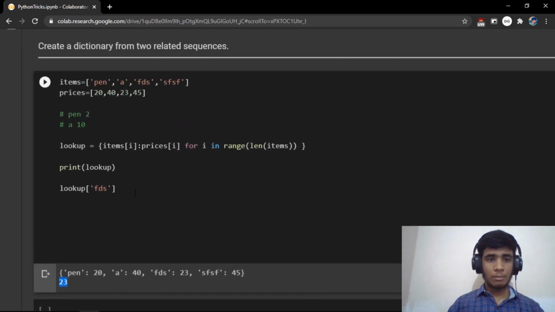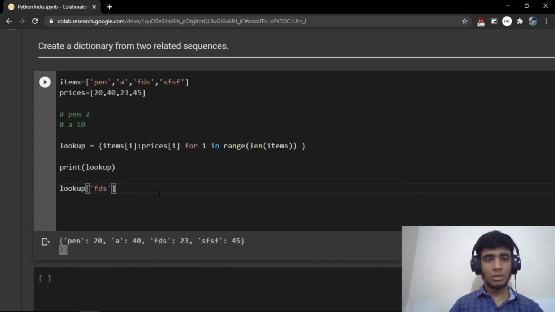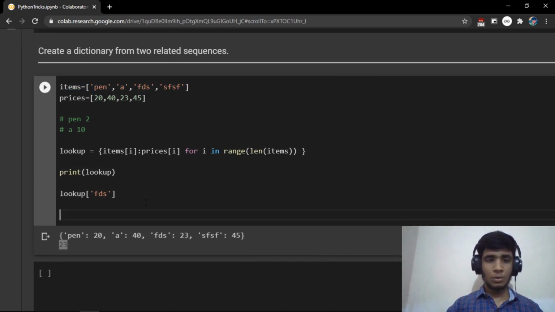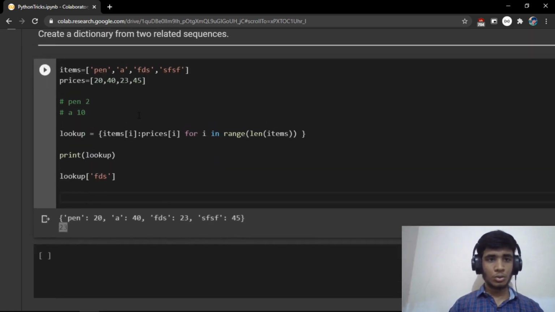By creating the dictionary, you made the complexity of finding the price big O of one, because you can directly access the value, whereas searching through the list is big O of n. So in this way, we can create a dictionary from two related sequences, and this is very useful for DP programs. There are many problems which take advantage of dictionaries. So try to use this one line of code in order to create dictionaries.